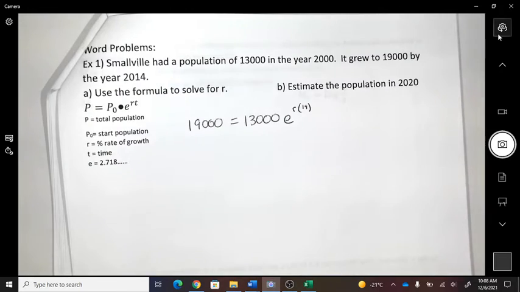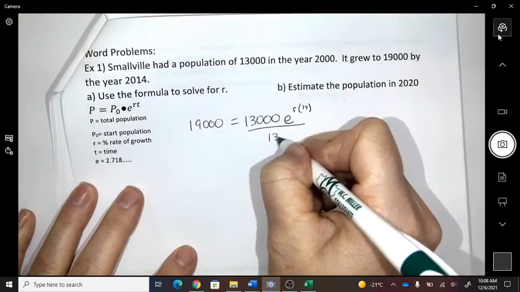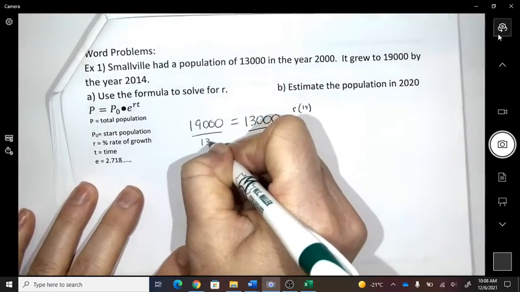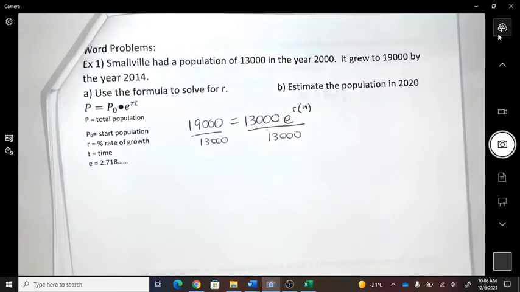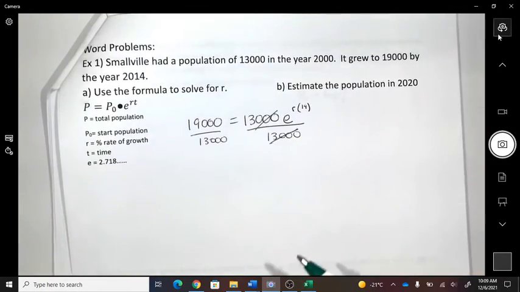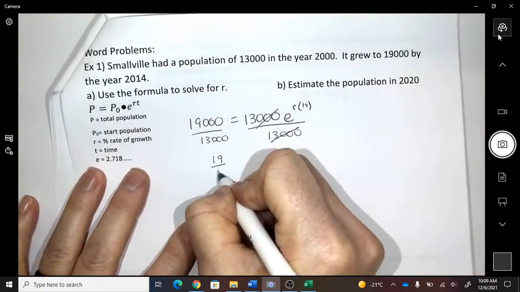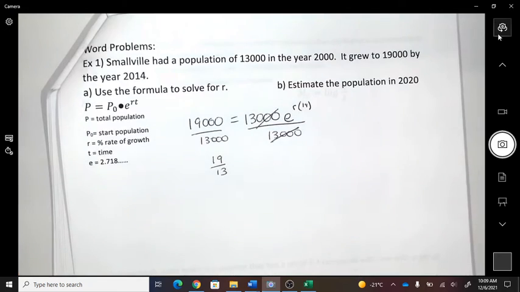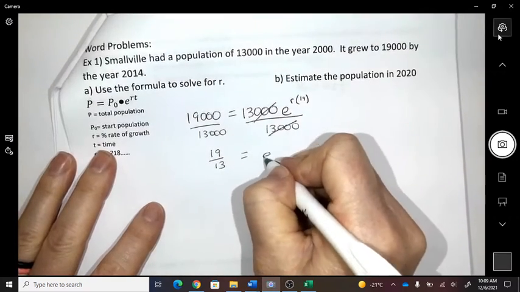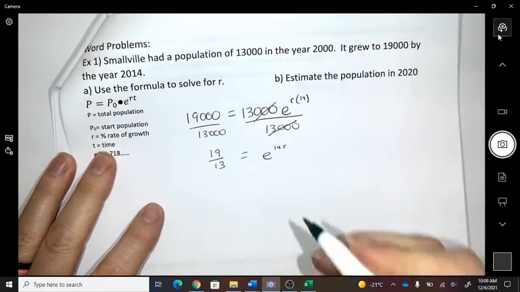So I'm going to start by dividing this 13,000 out. We are not allowed to round anything, but are you okay with me calling this the fraction 19 over 13? Is that okay? You see what I did? Equals e to the 14r.